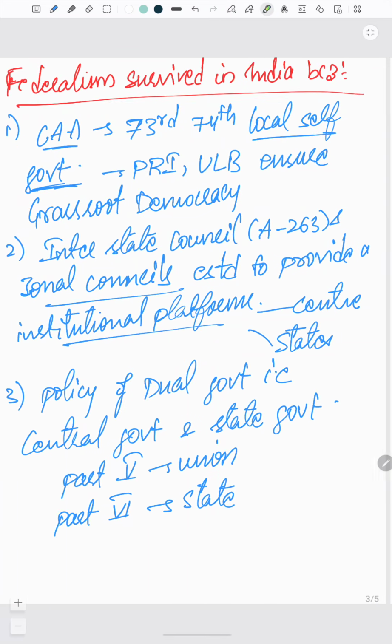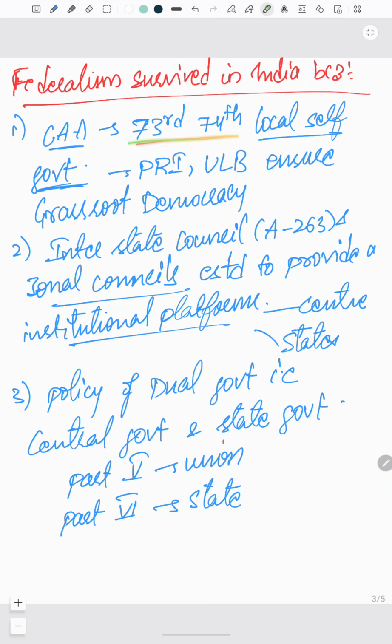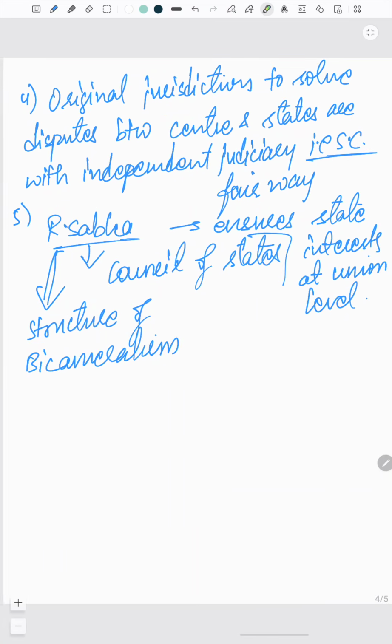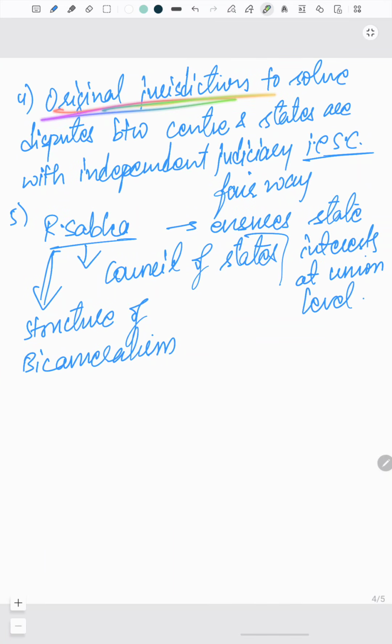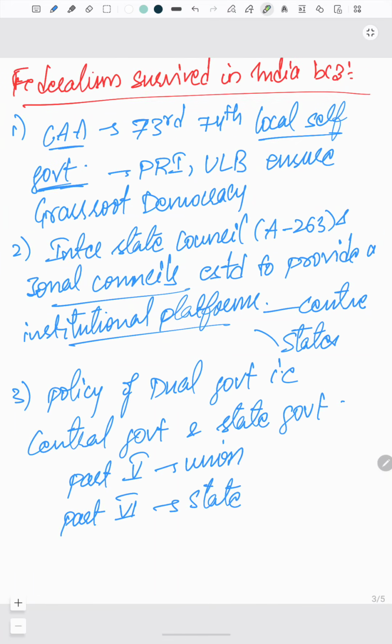So here you have written 5 points. Here you need to highlight a few things: the 74th and 73rd Constitutional Amendment Acts; next, Article 263 and Zonal Councils; next, Part 5 of the Constitution and Part 6 of the Constitution; next, the original jurisdiction of the Supreme Court; next, the structure of bicameralism. By these points we can say that federalism has survived in India in a very decent way.